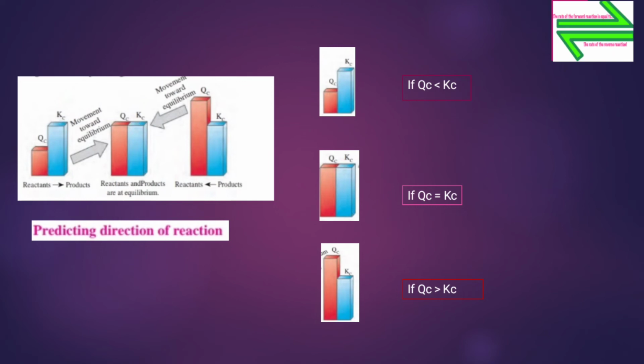And the arrow shows the movement towards the equilibrium. Now see here Kc is less than Qc. This means that the reaction will move towards the backward direction, and the product will start reacting and the reactant will form, and it will try to attain the equilibrium.